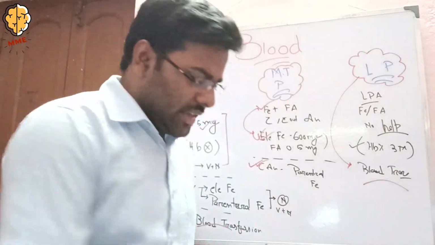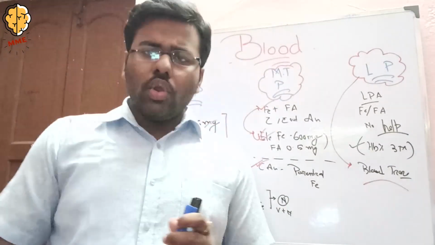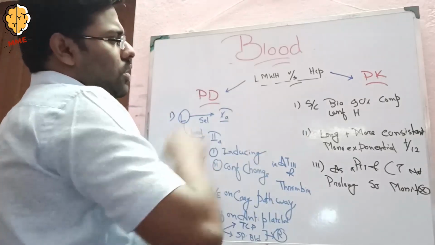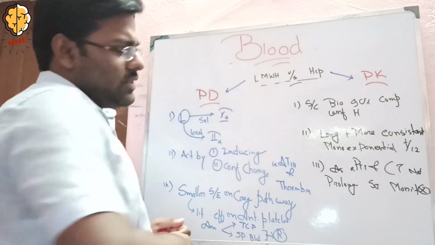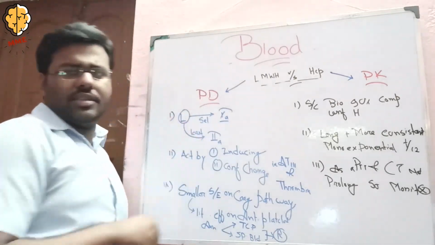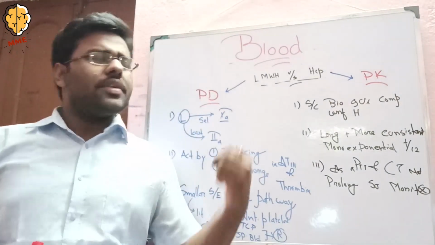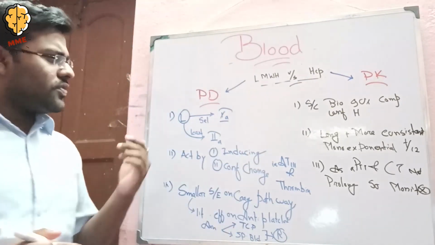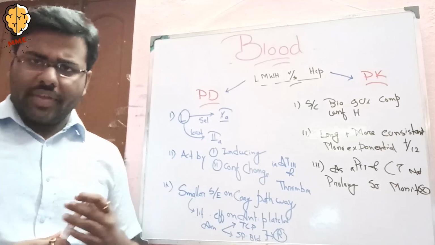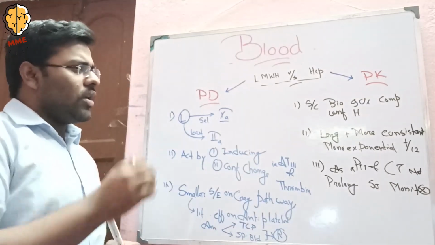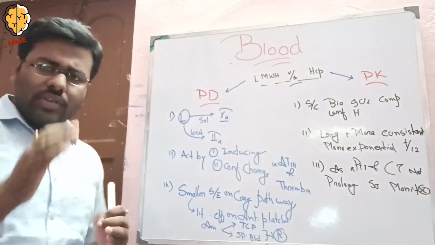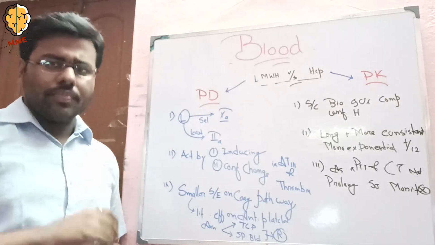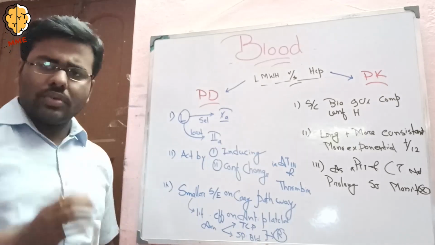The second question says: low molecular weight heparin is better than conventional, unfractionated heparin; differences. I will discuss 3 differences in pharmacodynamics and 3 differences in pharmacokinetics. Let's first discuss the pharmacodynamic effects. First of all, low molecular weight heparin selectively inhibits factor 10A, but has the least effect on factor 2A.